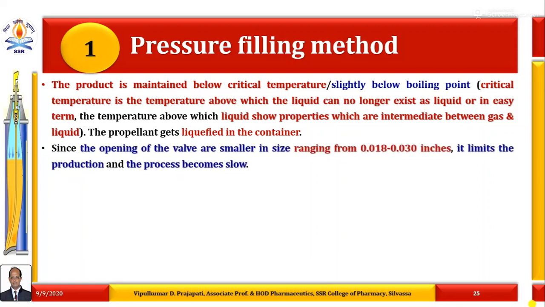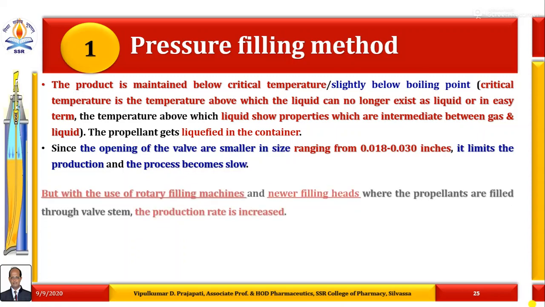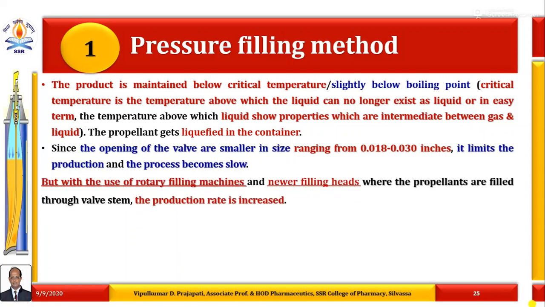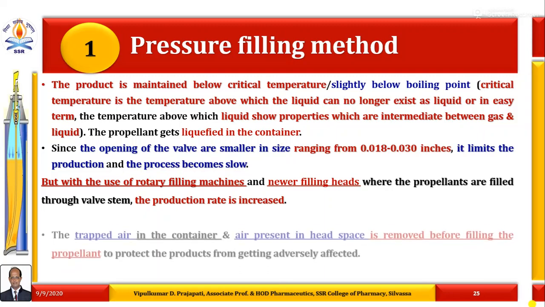Since the opening of the valve is smaller in size in this pressure filling method, ranging from 0.018 to 0.030 inches, it limits the production as well as the process becomes slow. But with the use of a new technique known as rotary filling machines and newer filling heads, where the propellants are filled through the valve stem, the production rate is increased.